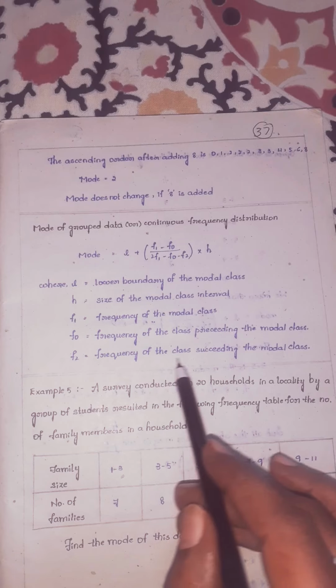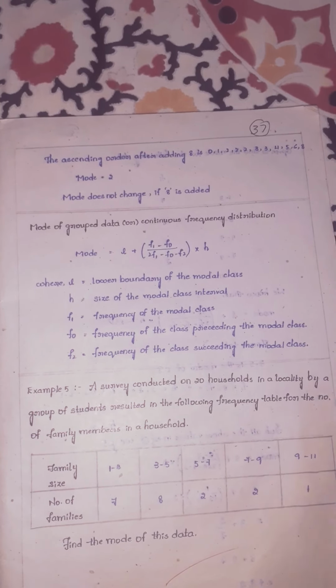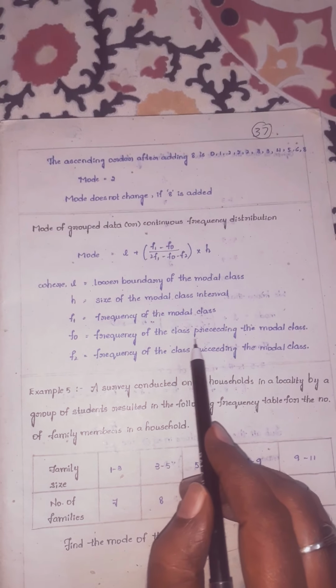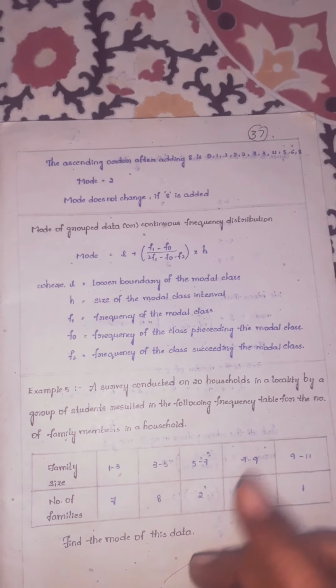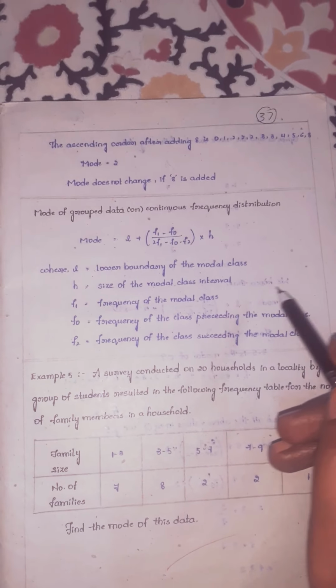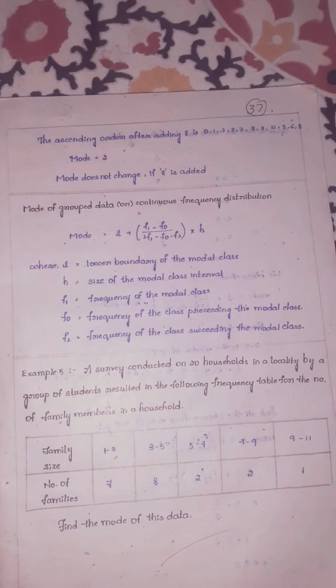F2 is the frequency of the class succeeding, where succeeding means after the modal class. So preceding means before, succeeding means after. You should explain like this, children, if they ask directly for 1 mark or 2 marks.